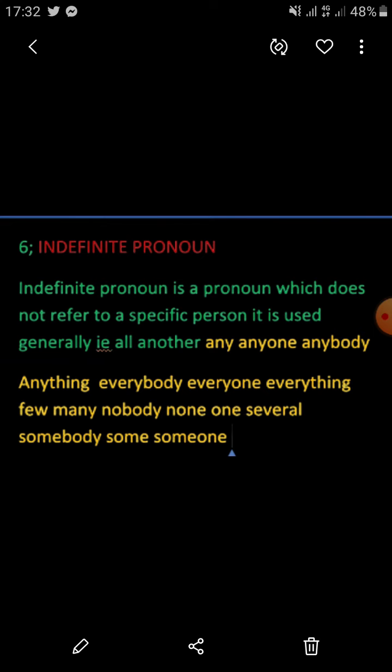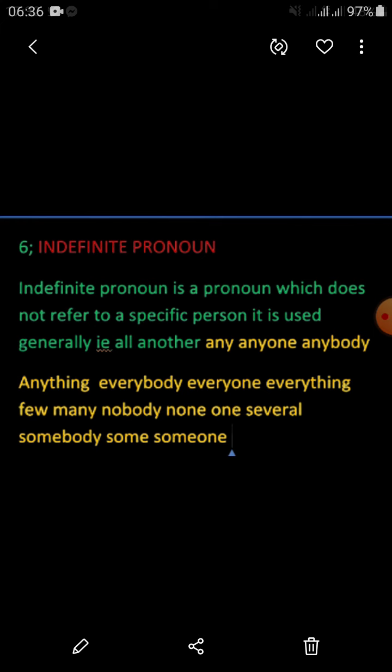Indefinite pronoun. An indefinite pronoun is a pronoun which does not refer to a specific person. It is used generally, that is: all, another, any, anyone, anybody, anything, everybody, everyone, everything, few, many, nobody, none, one, several, somebody, some, someone, etc.